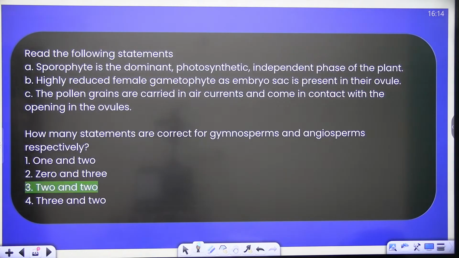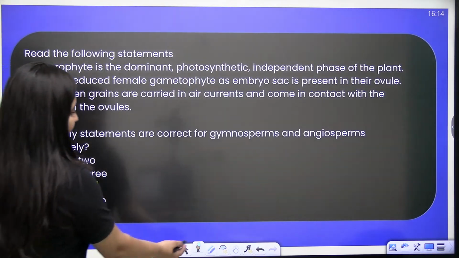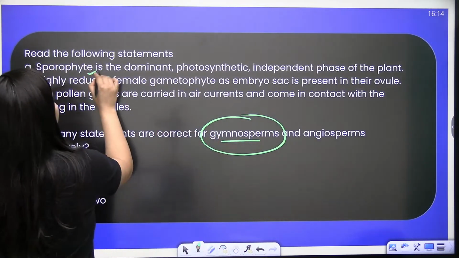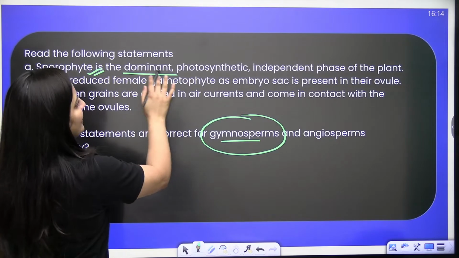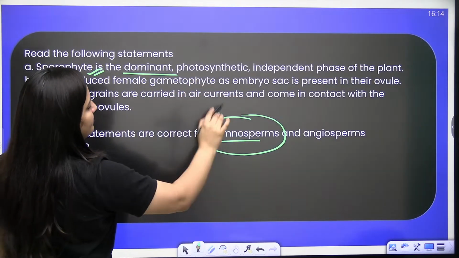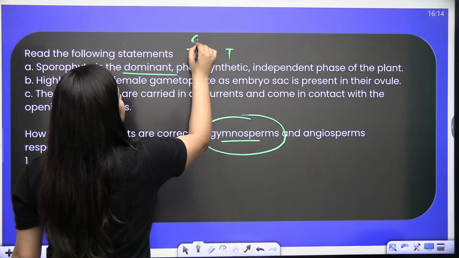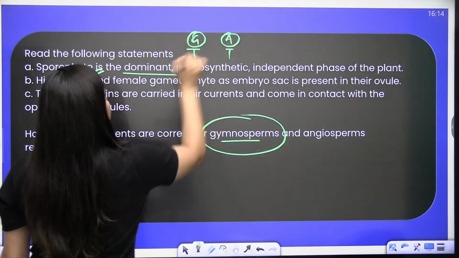Yes, what should be the correct answer? It's 2 and 2. It's very easy. See, in gymnosperms, this statement is correct that sporophyte is the dominant, photosynthetic and independent. It is correct in the case of both, right? In the case of gymnosperms as well as angiosperms.